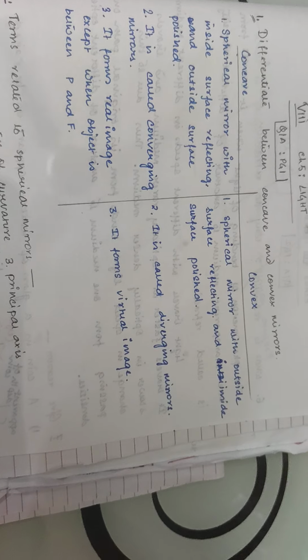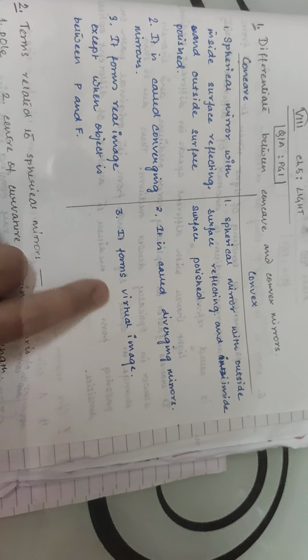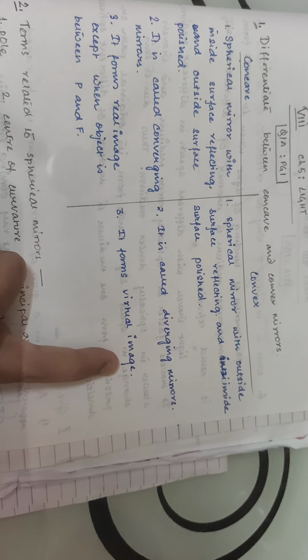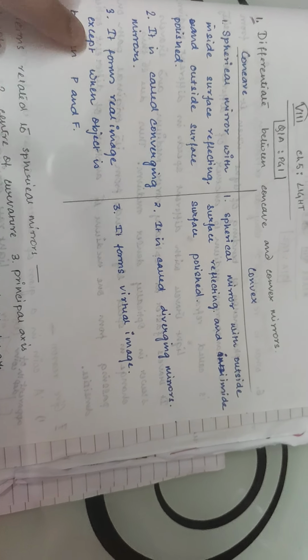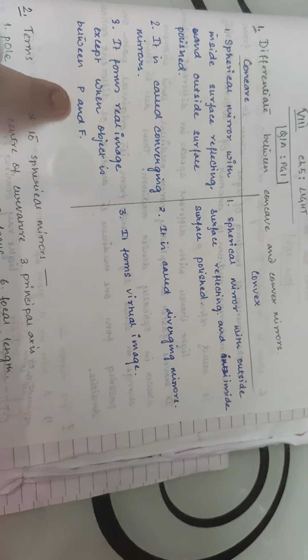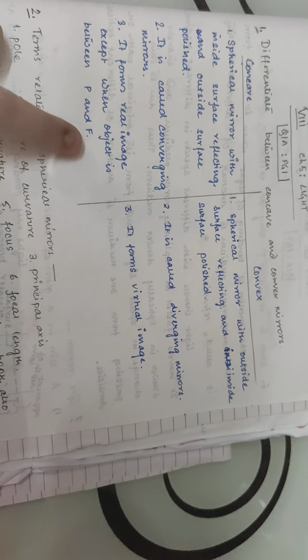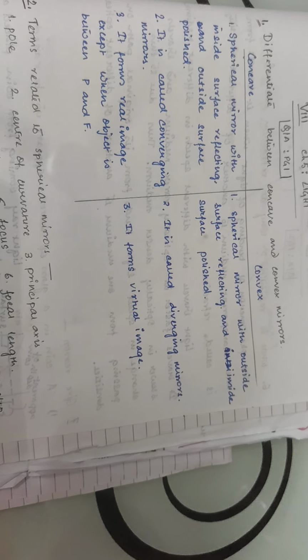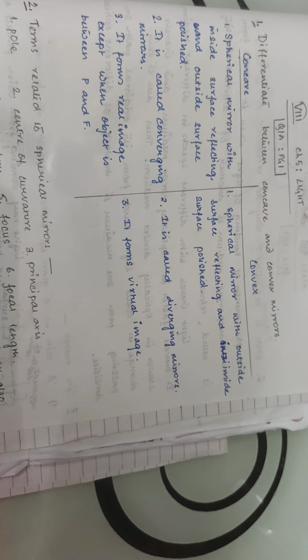And convex forms virtual image always. So don't just write it forms real image, because in one case it forms virtual image also. Or you can write it like I have written.